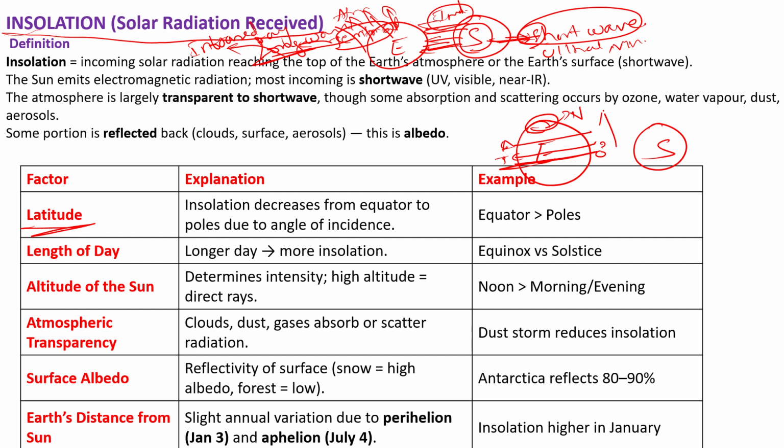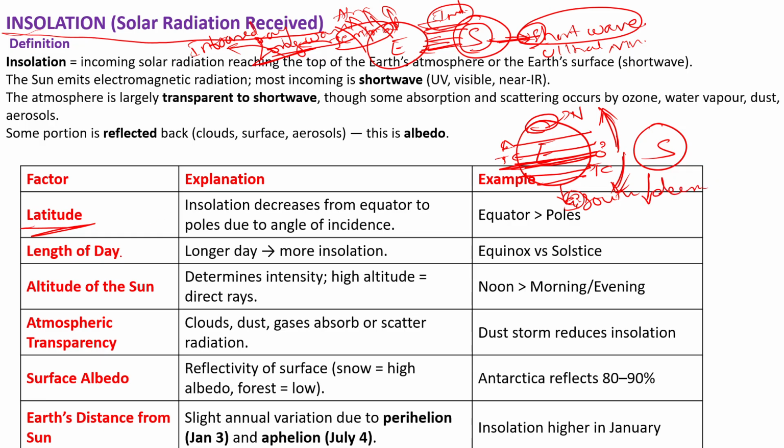It is on the northern side, and on the southern side at 23 degrees it has the Tropic of Capricorn. Here is the Antarctic Circle, and here it is the South Pole. At 90 degrees we have the South Pole, on the southern side. So the earth receives the maximum sunlight, insolation, at the equator. As we move from the equator to the poles, the radiation received by the earth decreases.